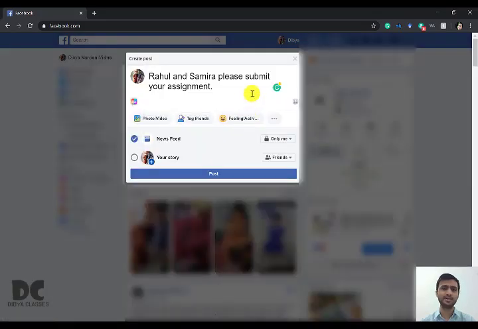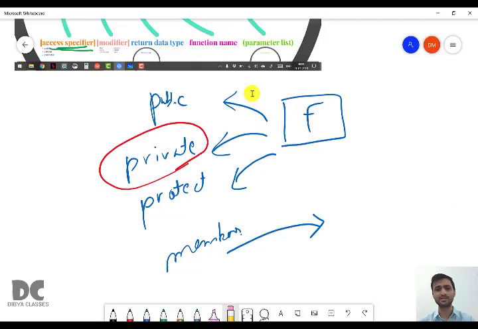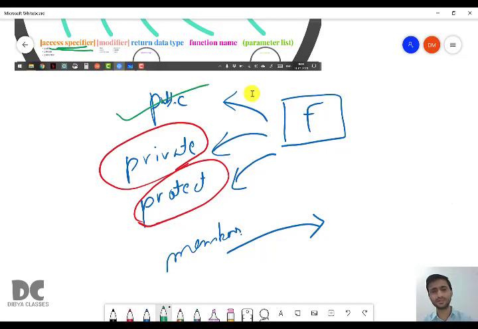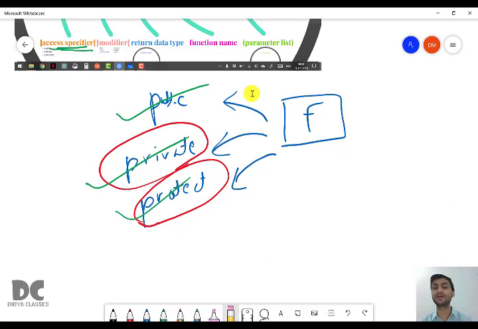Here it is known as protected. So this is how the access specifier works. Public means everyone will see the post. Private means only I will see the post. And protected means I am trying to make the post visible only to specific persons. Now let us understand how access specifiers work in Java.